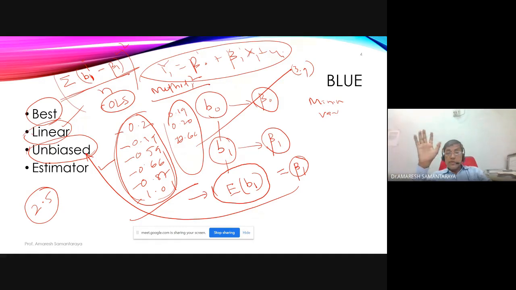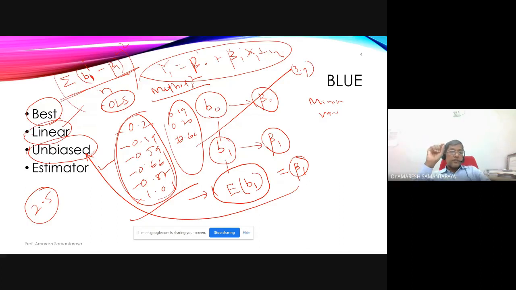That is one comfort you have thanks to the Gauss-Markov theorem. The Gauss-Markov theorem suggests that if you apply OLS and get values of B0, B1, like we got minus 1197 and 0.66, then they are the best linear unbiased estimators of the population parameters, provided classical linear regression model assumptions are satisfied.